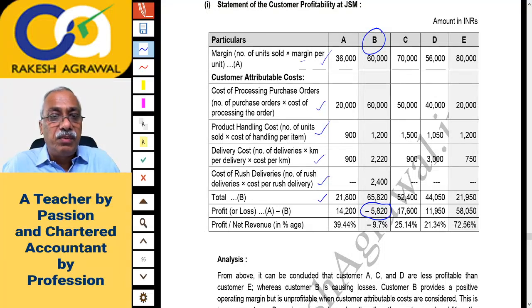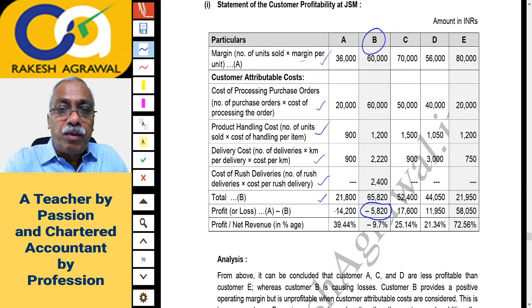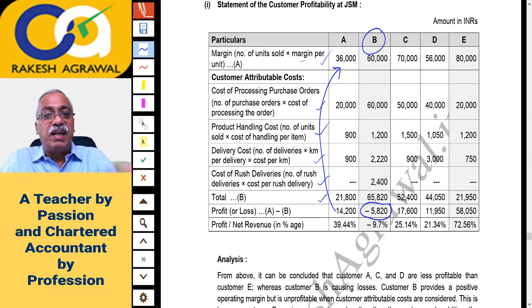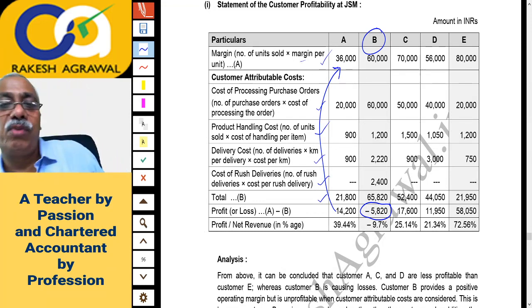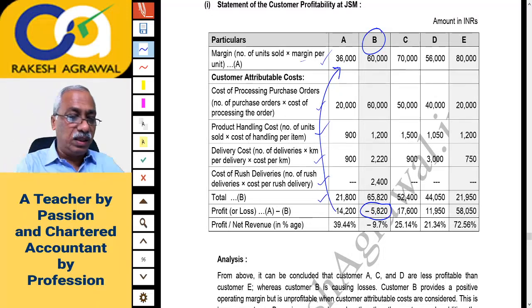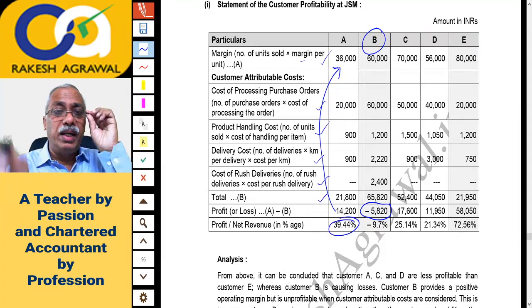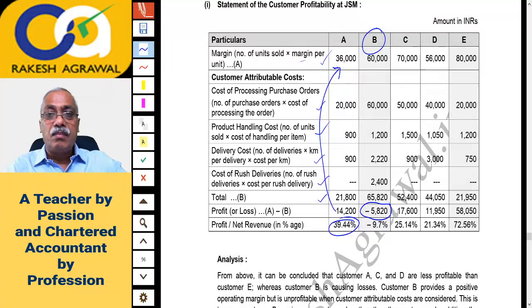Okay, now this is the way institute writes. Actually, it is profit divided by your gross margin. Gross margin, they are calling it as net revenue. That is net revenue left after expenses. So just try on calculator. 14,200 divided by 36,000, whether it tallies. 14,200 divided by 36,000 into 100. Yeah, 39.44. That is correct. So they have calculated profit percentage as this profit divided by that gross margin.